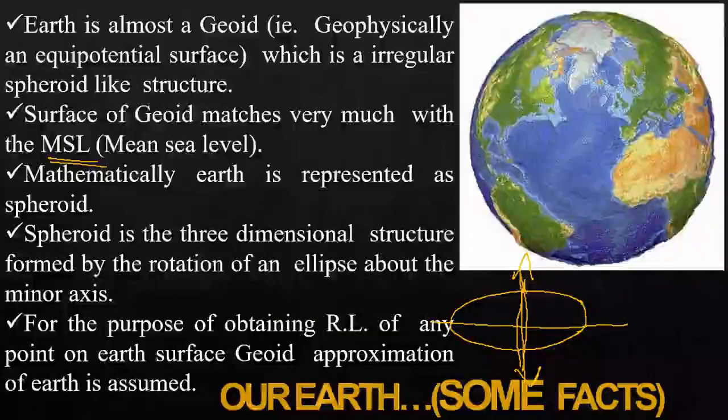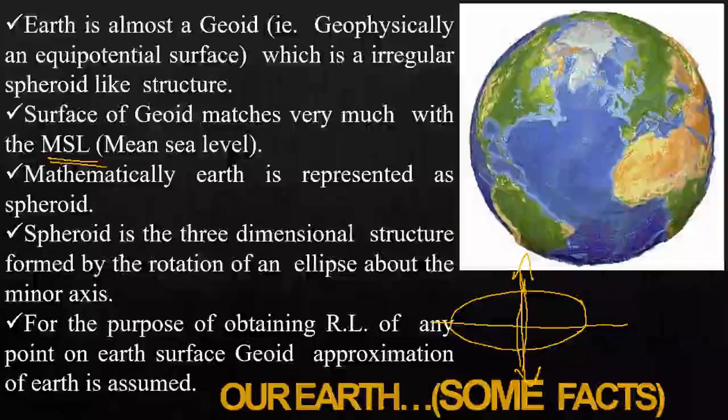For the purpose of obtaining the reduced level of any point on the Earth's surface, a geoid approximation of Earth is assumed. In reality, we cannot exactly mimic what is happening, but we can approximate it. That is why whenever you study some theorems, we go for assumptions. So here also we are assuming the Earth's surface as a geoid.